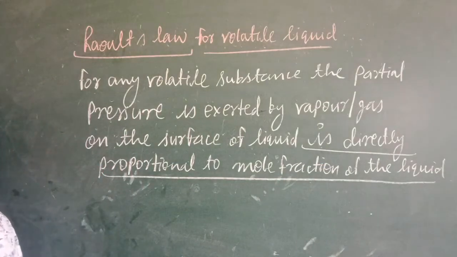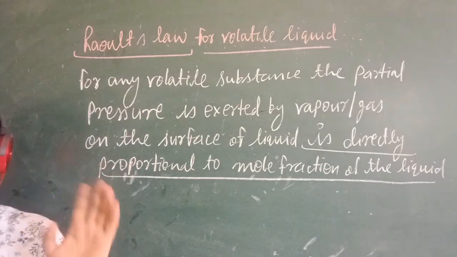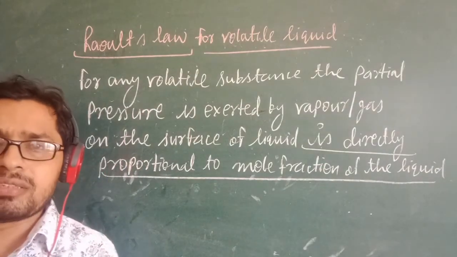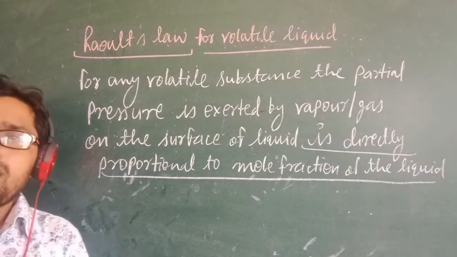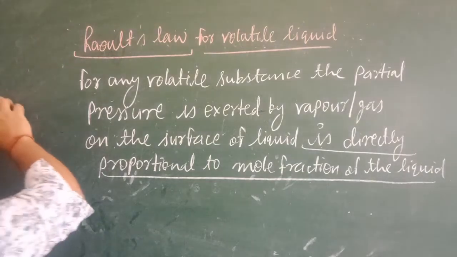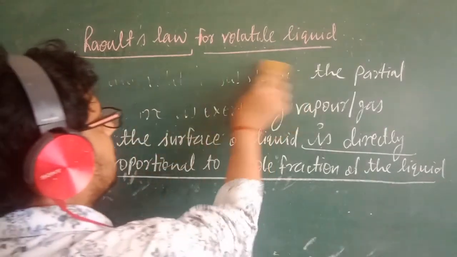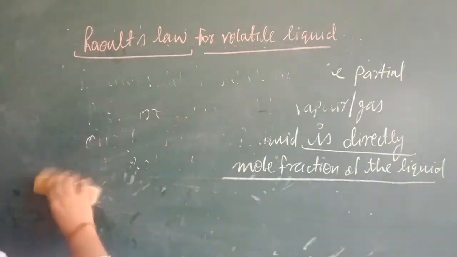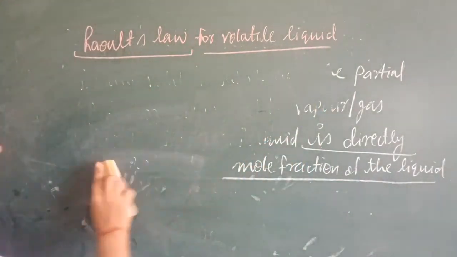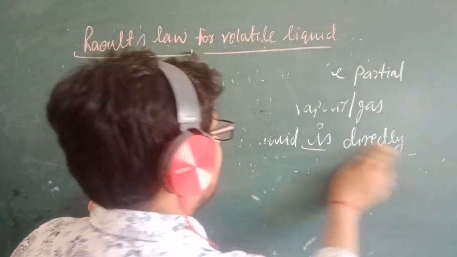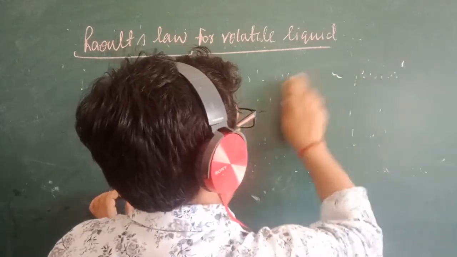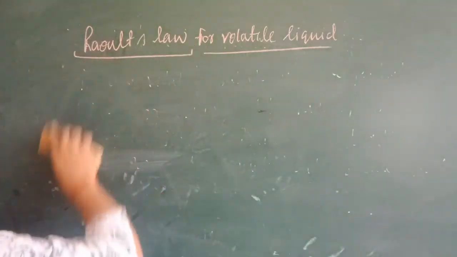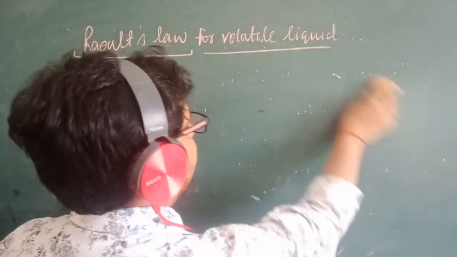This is for volatile liquid. Now here also some cases are available. What are the cases? I will discuss the first case. Case first is available here, in which solute and solvent both are volatile.